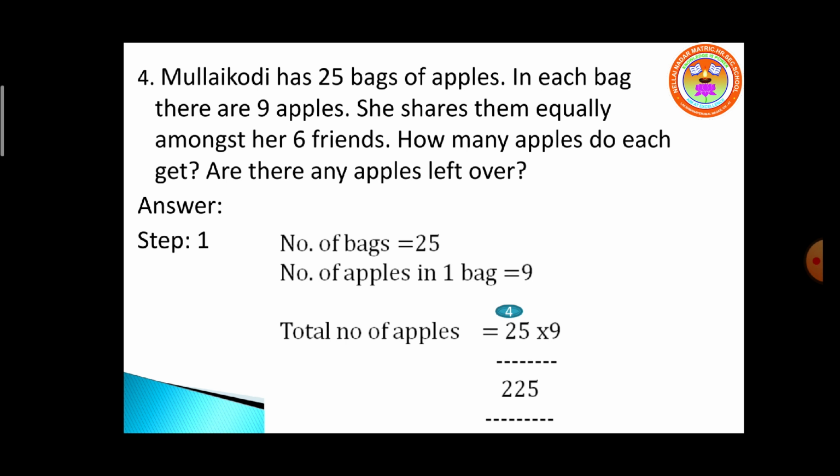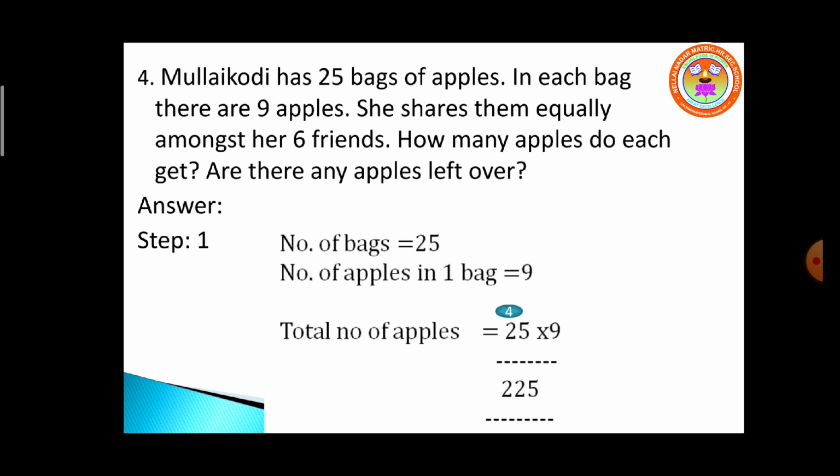See the fourth question. Mullai Kodi has 25 bags of apples. In each bag, there are 9 apples. She shares them equally amongst her 6 friends. How many apples does each get? Are there any apples left over? How to do this problem? What are the operations you want to do in this problem? Let's see here, children. The operations, is it addition you want to do, or subtraction, or multiplication, or division?